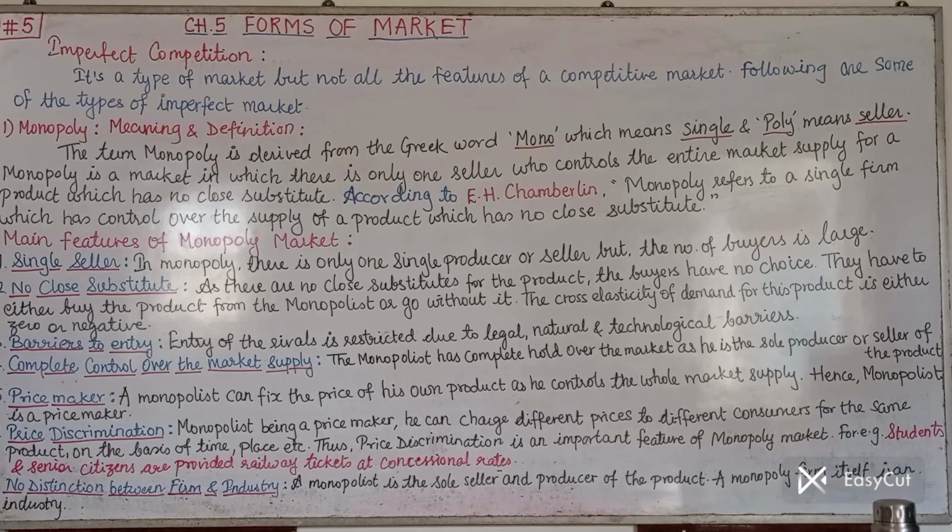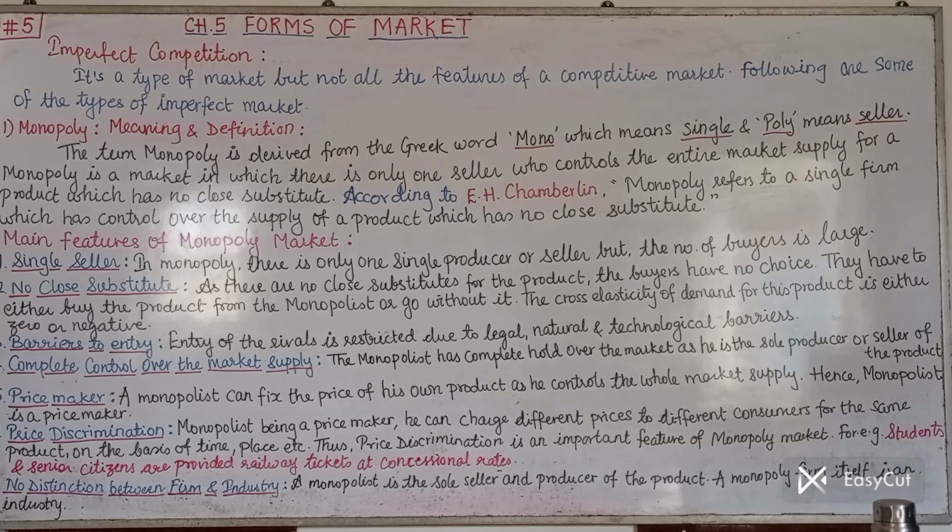Next feature, point number 6, price discrimination. See, the monopolist is a single seller, we have seen up till now. The monopolist is a price maker and that's why he is in a total position to charge different prices to different consumers for the same product on the basis of time, place, etc. Whatever his choice. So whatever the monopolist feels right, as per that the monopolist is in a position to charge different prices to different consumers, and that is what is price discrimination.